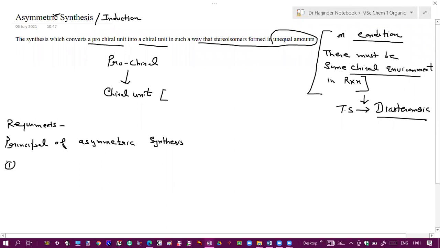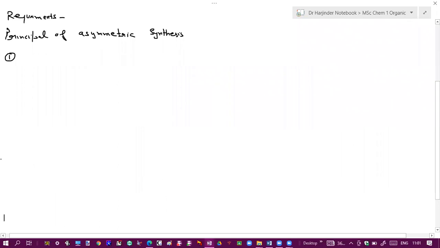So what will be the very first requirement to carry out asymmetric synthesis? Very first requirement. Chiral environment. No. Very first requirement. The prochiral molecule.